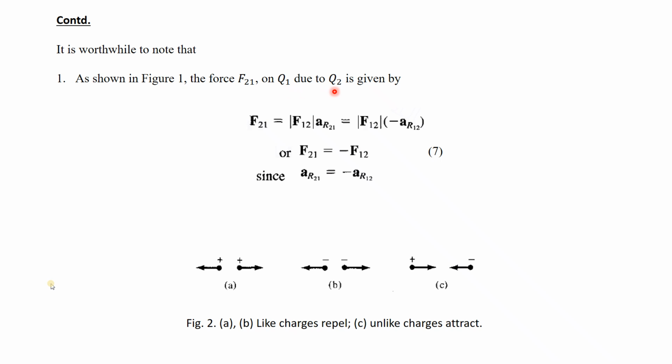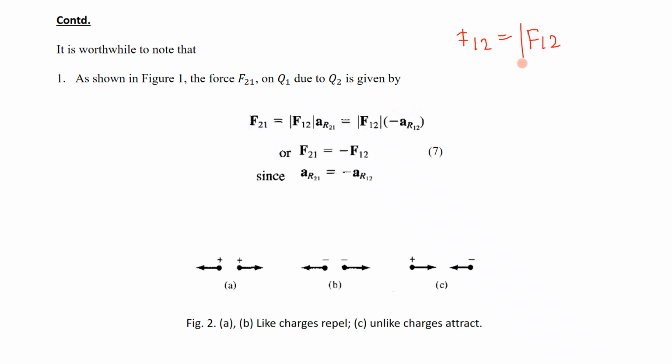Now as shown in figure 1, the force F21 is on Q1 due to Q2. F21 is nothing but the same force but with a different unit vector.